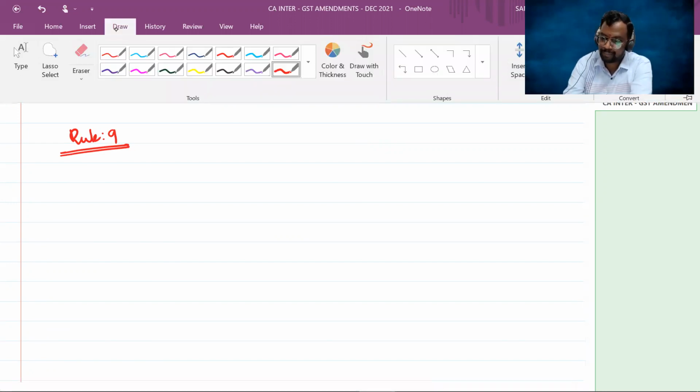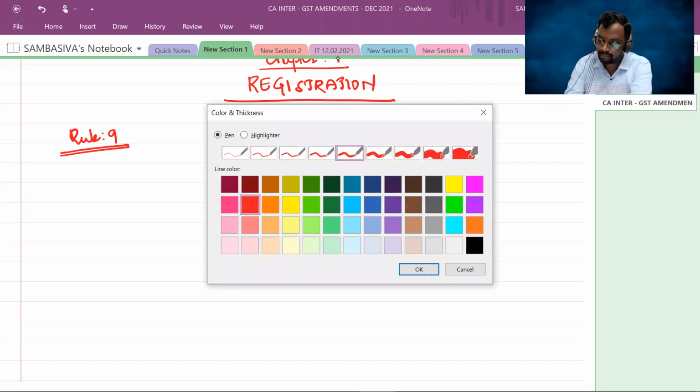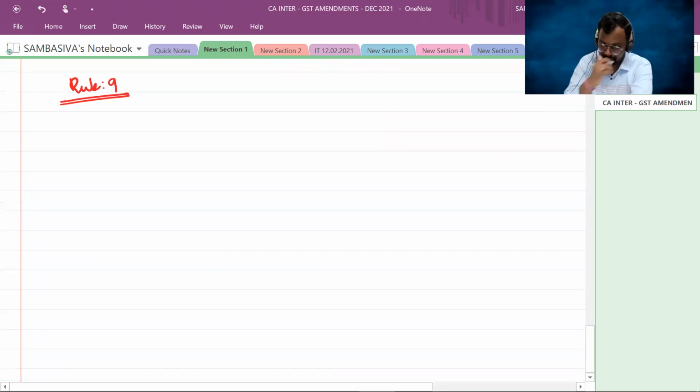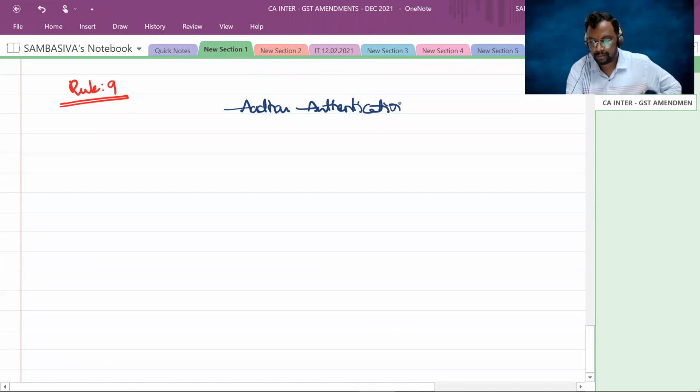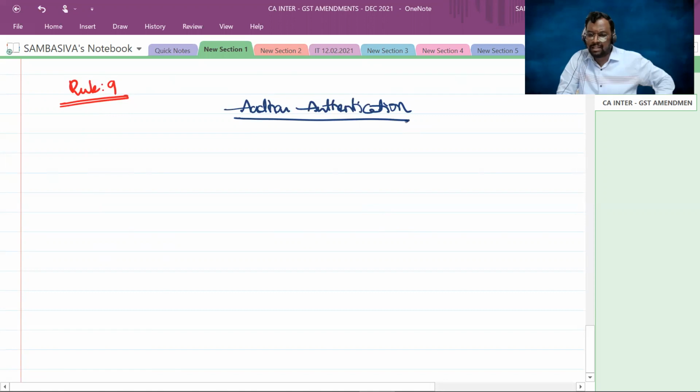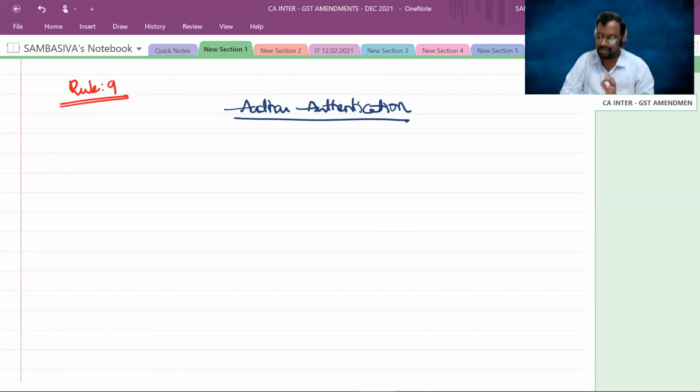Now, see, whenever you're applying for the registration, Aadhaar authentication is a very important criterion. Suppose that for you, Aadhaar authentication is applicable for the registration process.